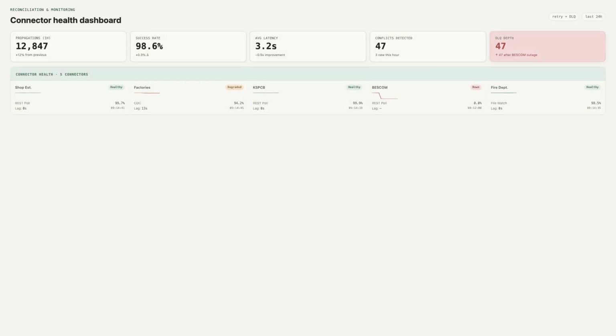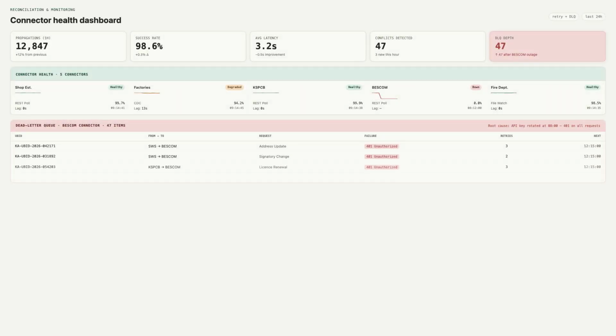The reconciliation dashboard shows the full picture: 12,000 propagations in the last hour at 98.6% success. 5 connectors across departments. BISCOM is down, 47 items in the dead letter queue, all failing with 401 errors after an API key rotation at 8 a.m. The operator can validate the new key and retry all 47 queued items with a single click.